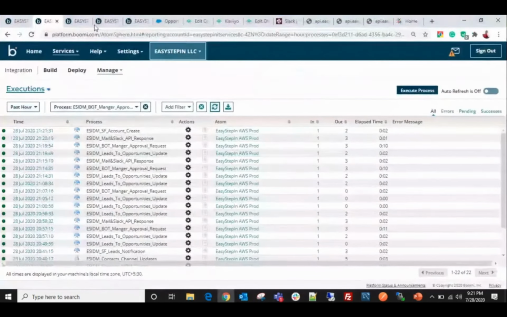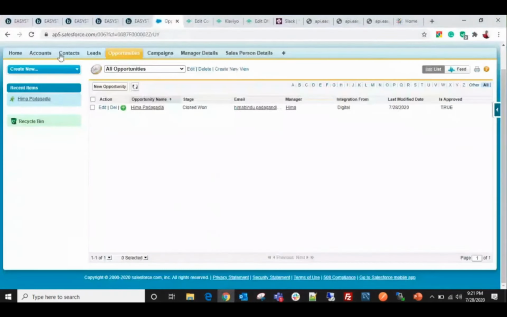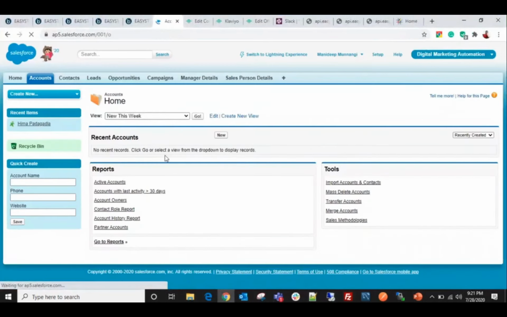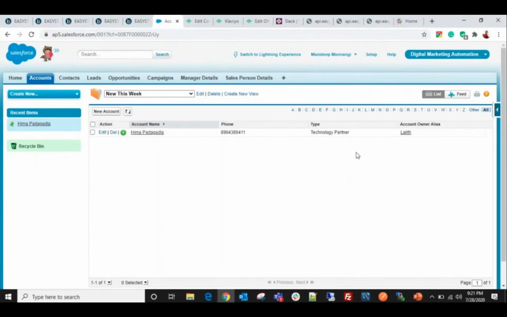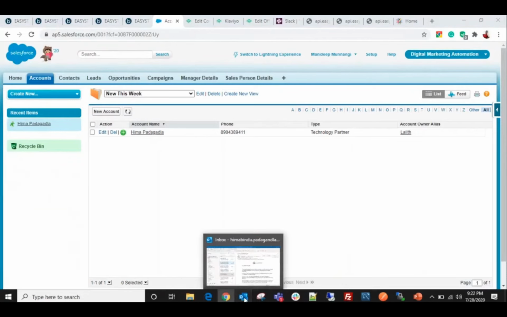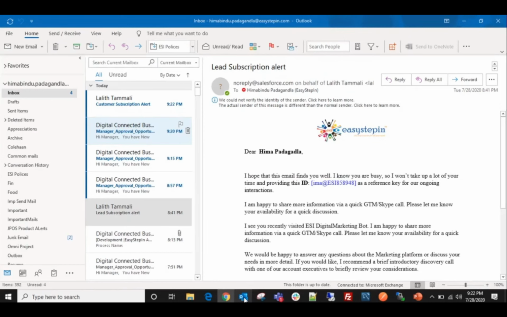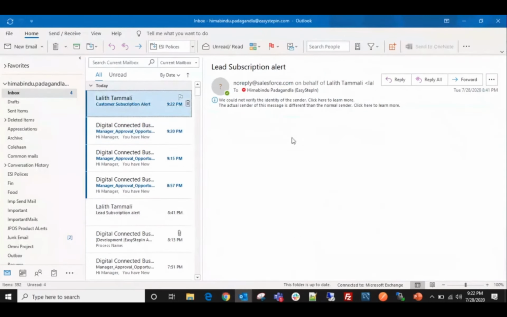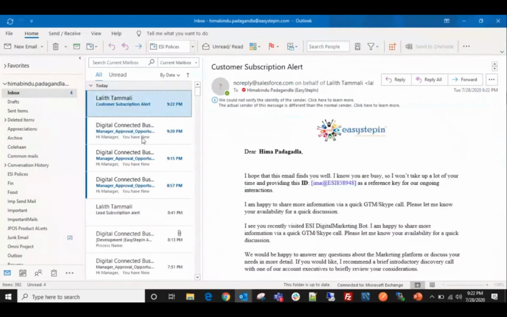Let's see in the Salesforce application whether the record exists in the accounts object. I have clicked on account, new this week. Yes, I can see the record in the accounts object as well. So after creating an account, we are sending mail notifications to the user.